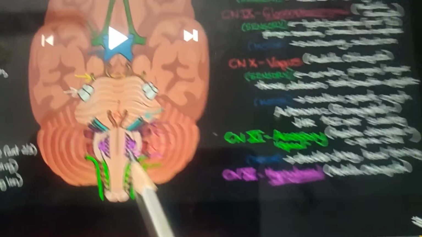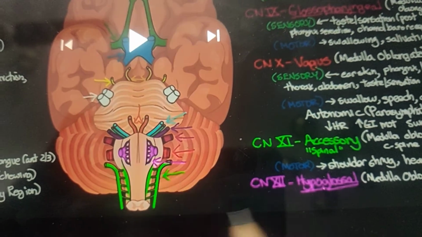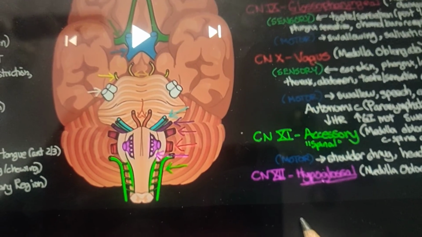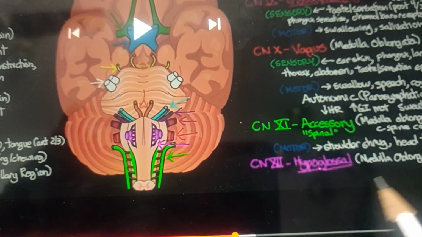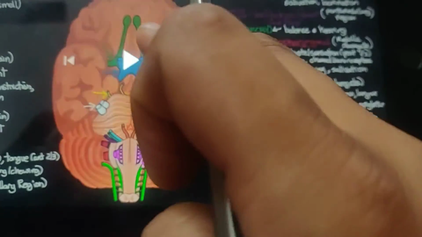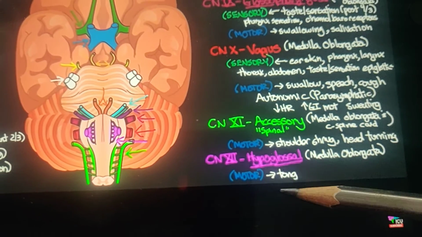And the last one is the hypoglossal. That is over here, this one. Hypo means under, glosso means tongue. That is the hypoglossal. It is also obtained from the medulla oblongata, and it has motor action.